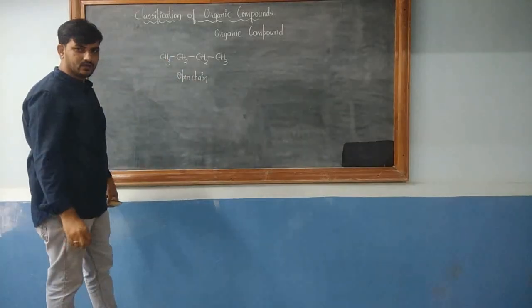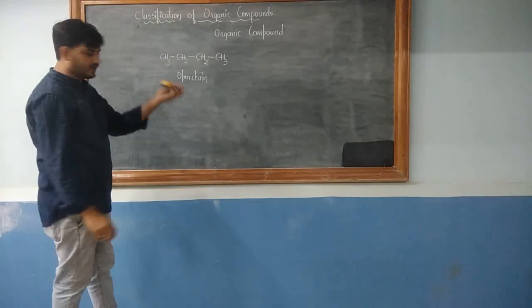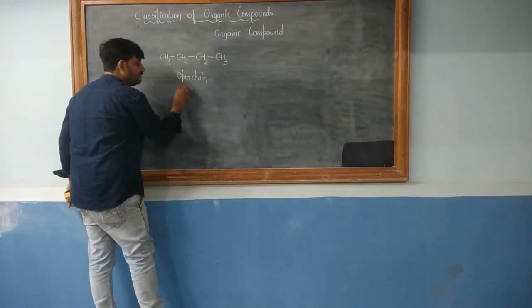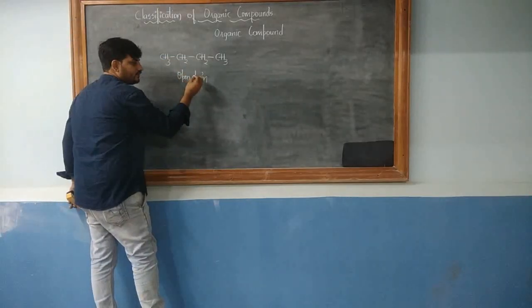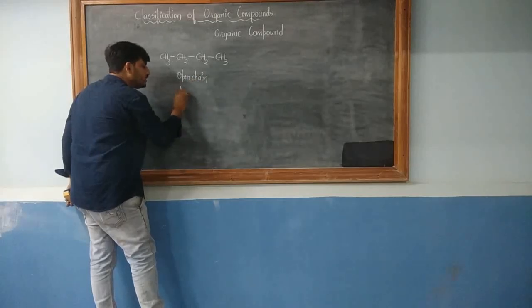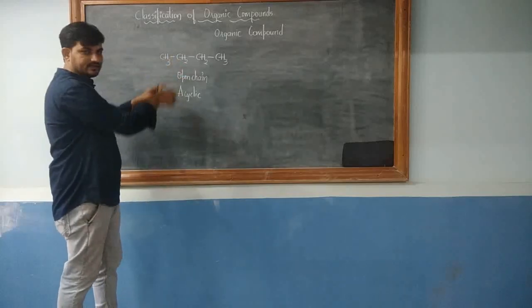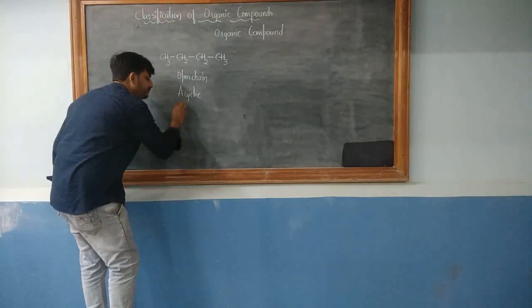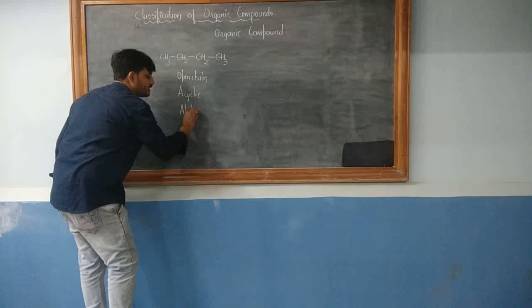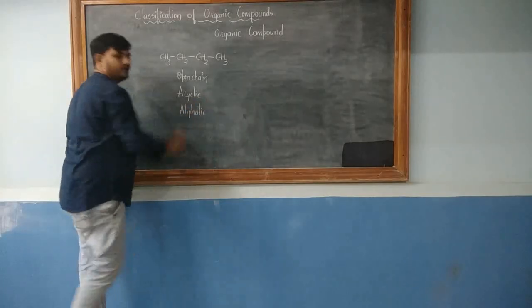Let's not worry about the name at all. It's basically called butane. Let's not worry about that. Or the other name, what category of compound is it? It is not cyclic, it is open chain or acyclic. What is the other name? It is an aliphatic compound. I hope I am clear.